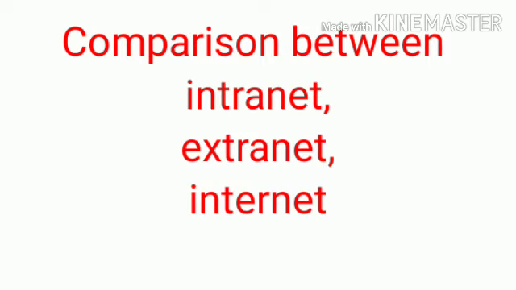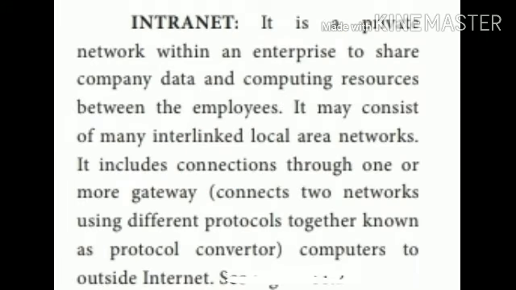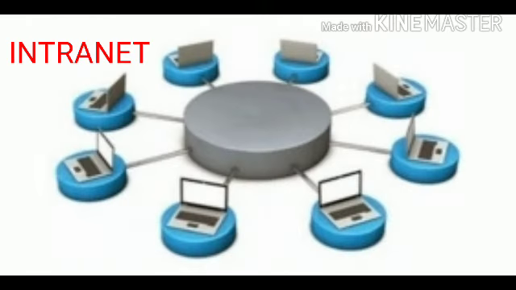The next concept is the comparison between intranet, extranet and internet. First concept is intranet. It is one of the private networks. Within an organization we share resources or data between the employees. Here we use the local area network. This is called intranet. For example, within a school, higher authorities, staff, office staff and administrators all communicate through the local area network and also share data or resources. This is the structure of intranet.